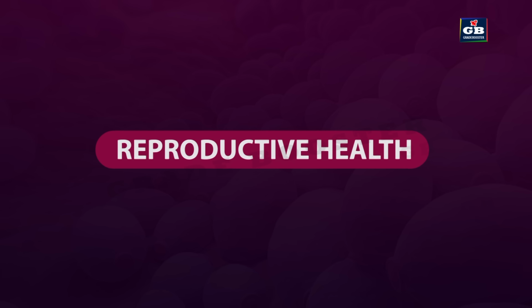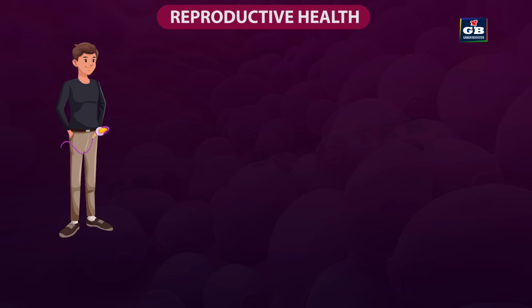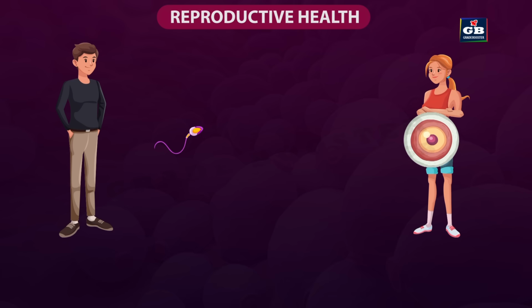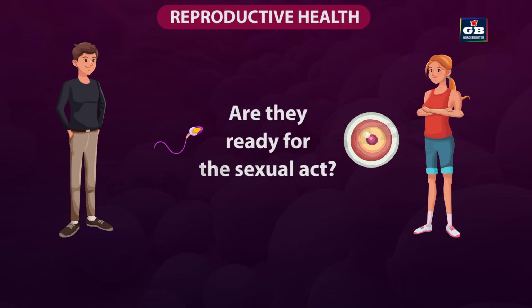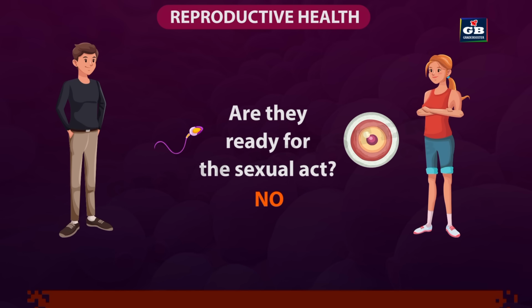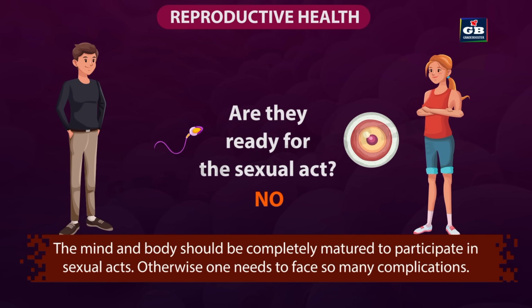Reproductive health. A boy has got the capability of producing sperm cells, and the production of ovum started in a girl. Does it mean that they both are ready for sexual act to produce babies? No. The mind and body should be completely matured to participate in sexual acts. Otherwise, one needs to face so many complications.